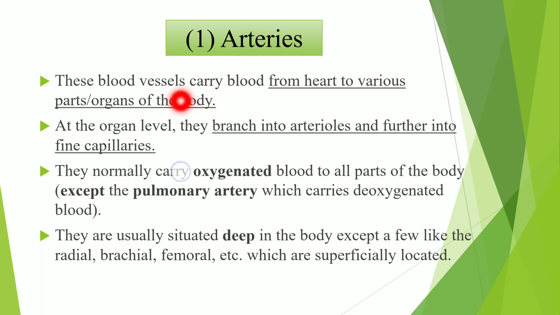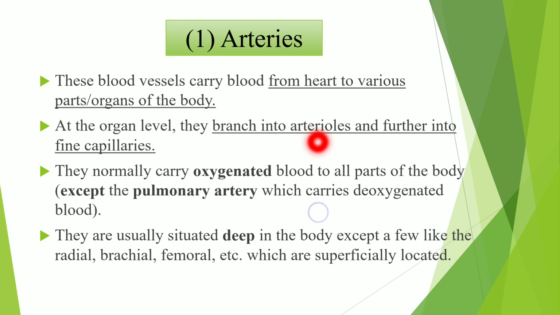So these arteries are the blood vessels which can carry blood from heart to various parts of the body or organs of the body. Then at the organ level, these arteries can form many branches. These many branches we call as arterioles.